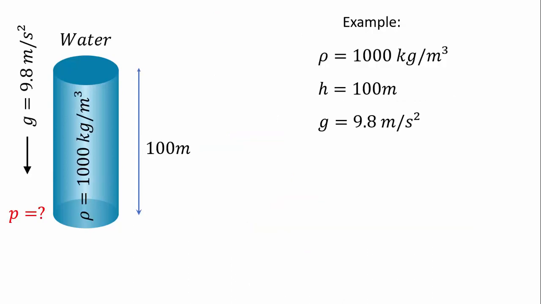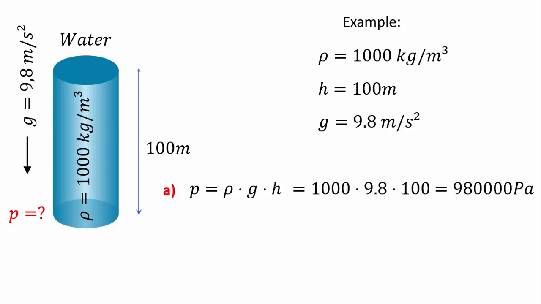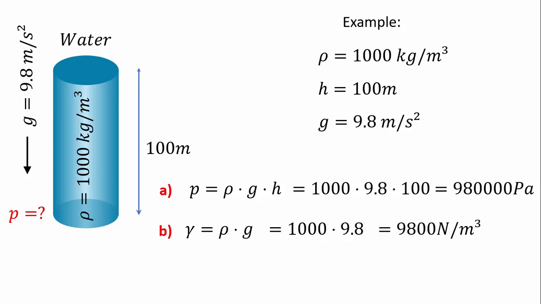Let's run an example. What is the pressure at the bottom of this recipient? First, let's use this expression. We just put in the values and find the pressure that we want expressed in pascals. Now, let's use the expression that uses gamma. We must find its value. As we know ρ and g, gamma can be easily found. Now we calculate P by substituting the values of gamma and h, and of course, we find the same value for the pressure that we have found before.